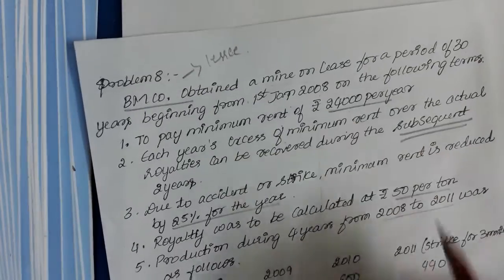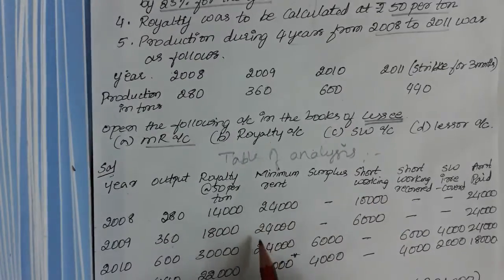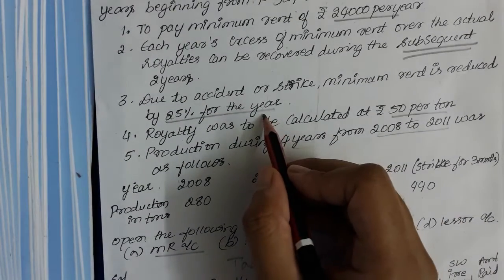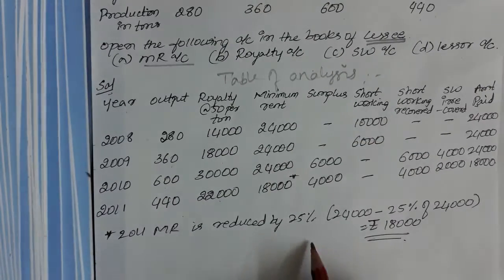Now you need to write down the minimum rent. So what is the minimum rent? 24,000 per annum. So you will be writing 24,000 for the first year. In the year 2011 there is a strike. So in the question they have said that at the time of the strike the minimum rent is reduced by 25%. How to write that?